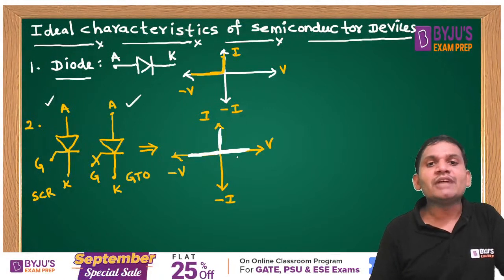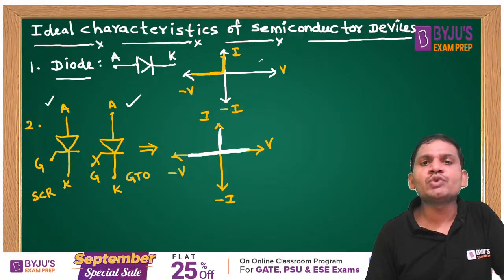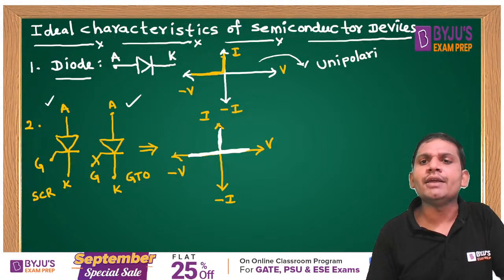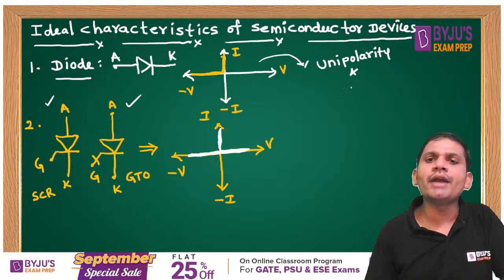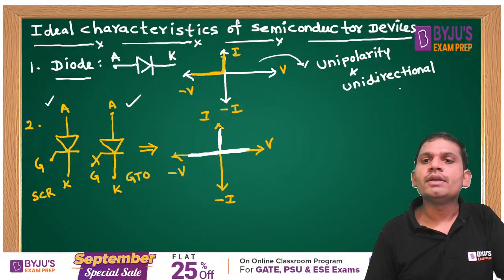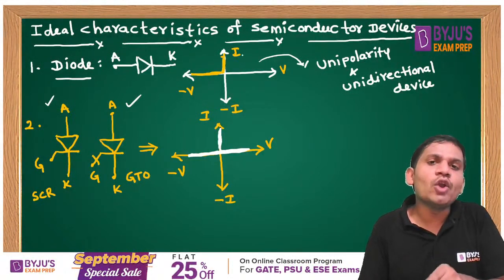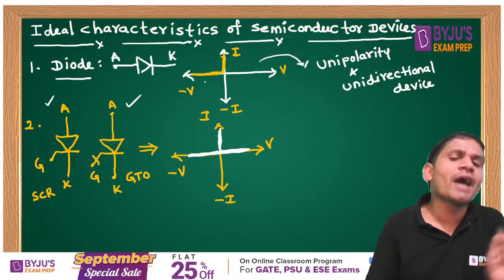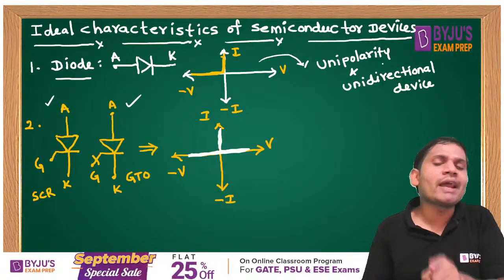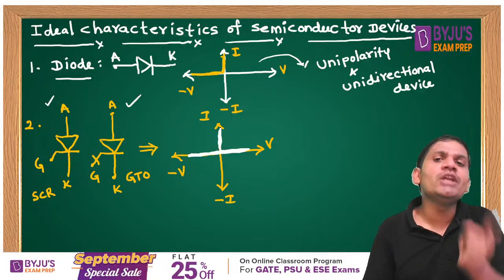Yes, students. That's why it is the example of which one? Unipolarity unidirectional device. This also is asked: unipolarity and a unidirectional device, students. That means it allows the forward current and blocks only one polarity of supply. I am talking about unipolarity, in the sense that it blocks only one polarity.